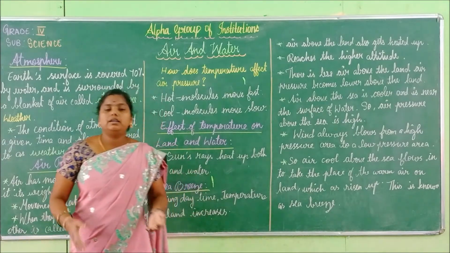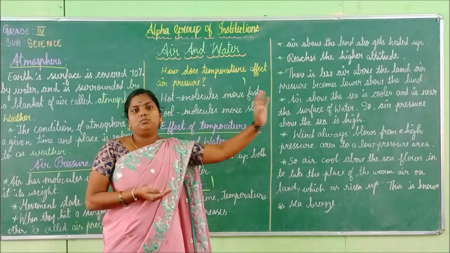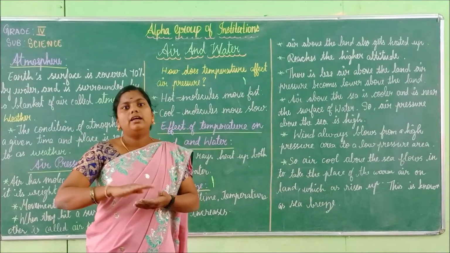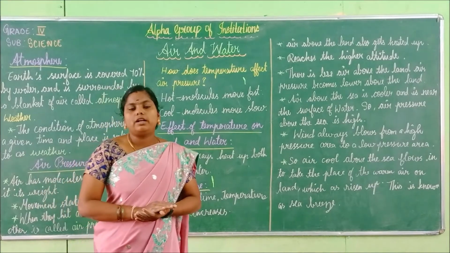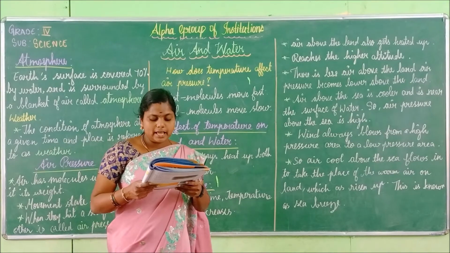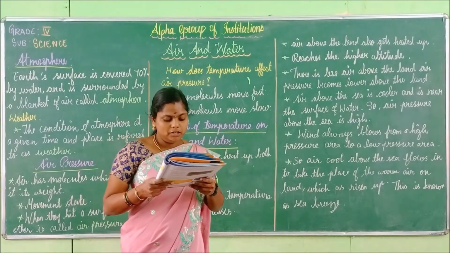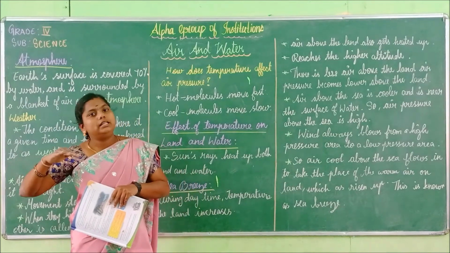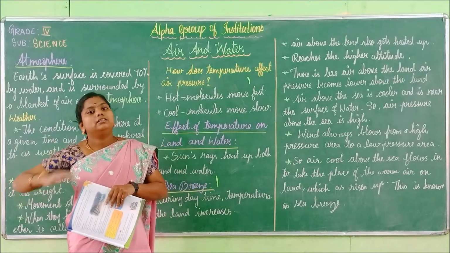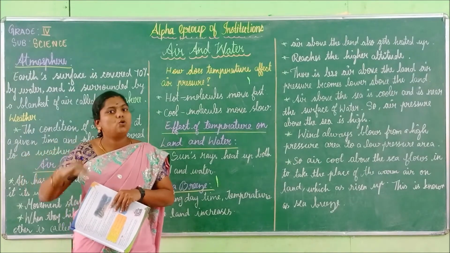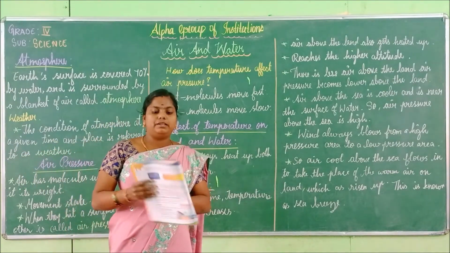So what happens here? The air moves to the higher altitudes and the remaining air is less. Hence, with less air above the land, air pressure becomes lower above the land. That's why on the surface of the land, the remaining air goes up to the higher altitudes, so the land cools faster.